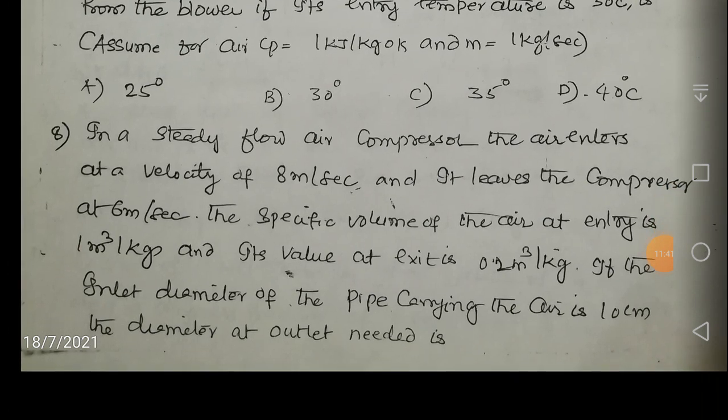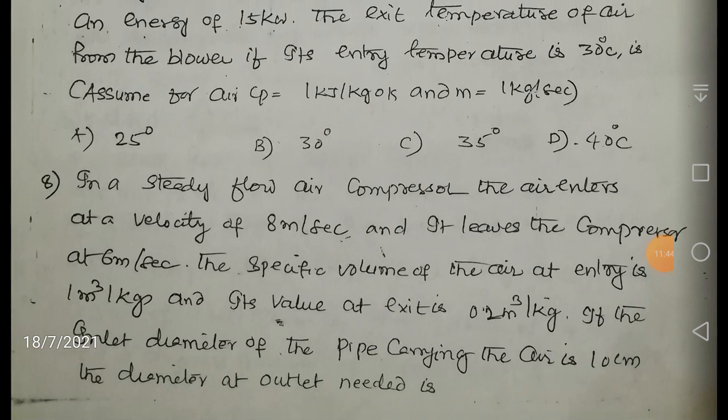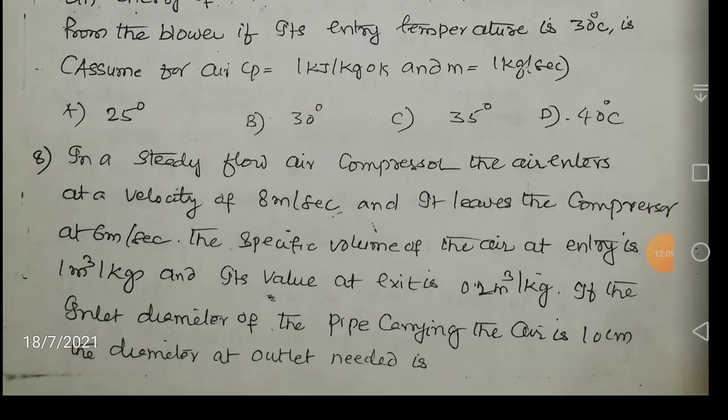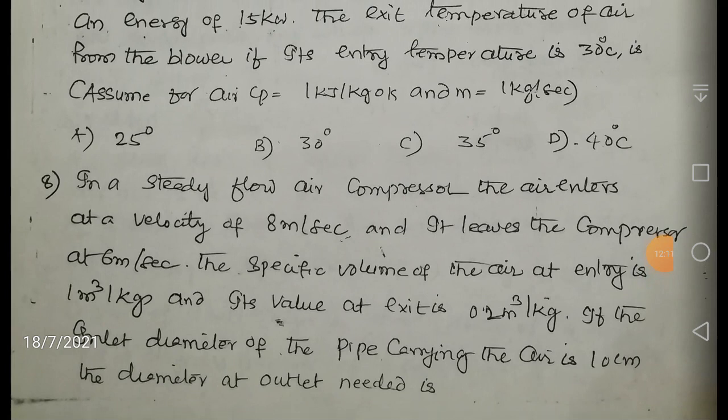The question says that in a steady flow air compressor, the air enters at a velocity of 8 meters per second and leaves the compressor at 6 meters per second. So initial velocity V1 is equal to 8 meters per second and final velocity V2 is equal to 6 meters per second. The steady flow device under consideration is the compressor. In a compressor work is input, so some heat is rejected. Then he has given small v1, the volume per unit mass, also called specific volume.